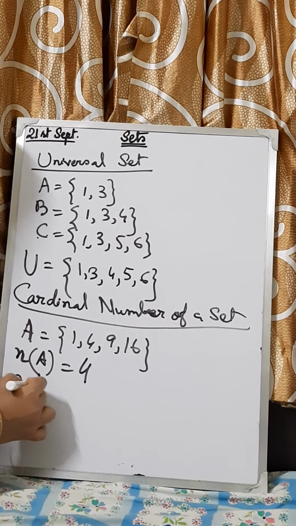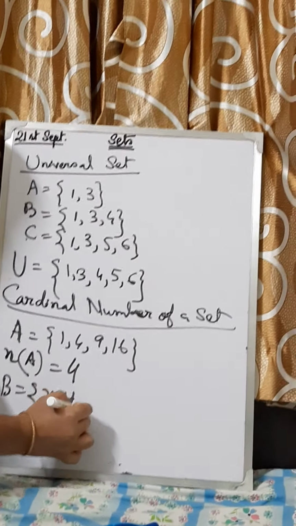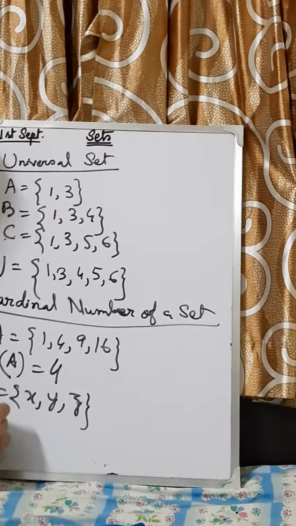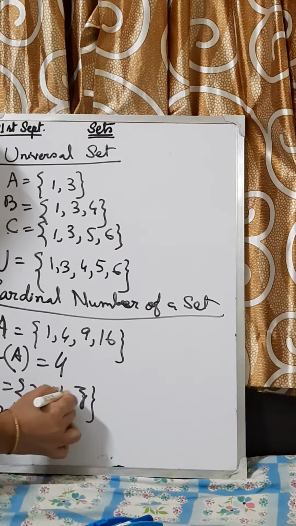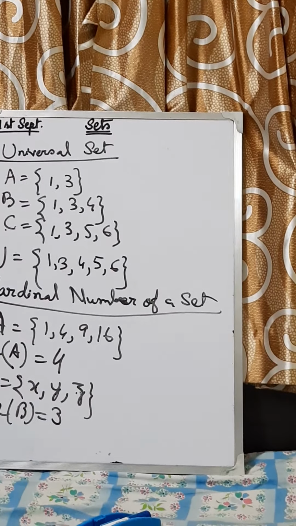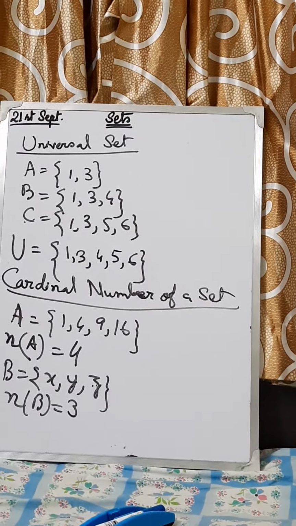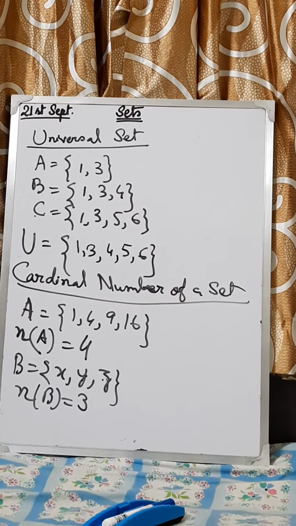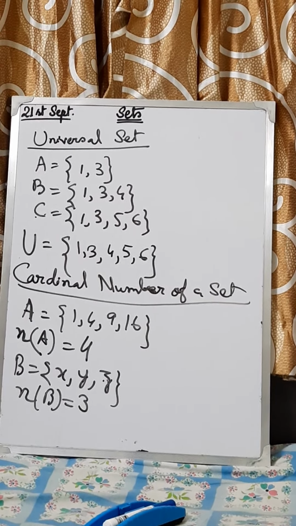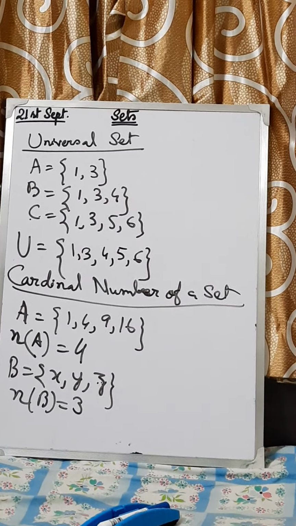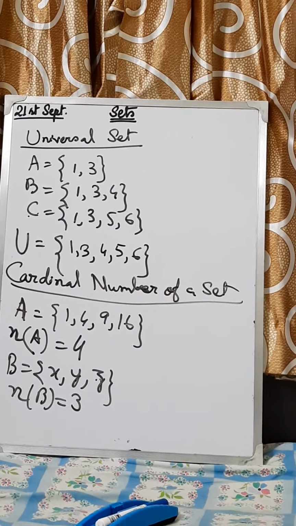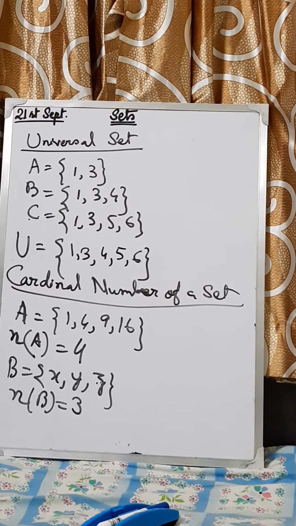If it is given P equals X, Y, Z. Right. So the cardinal number n of P equals what? 1, 2, 3. So 3. This is the cardinal number. So we have already discussed all the types of sets and how to write the sets in 3 methods, that is rule method, description method and roster method.